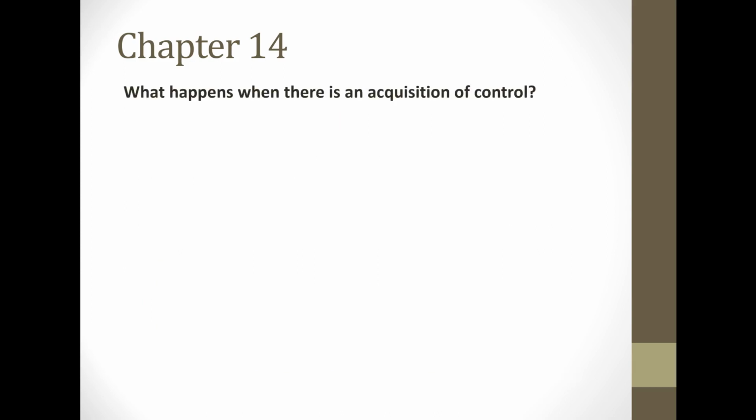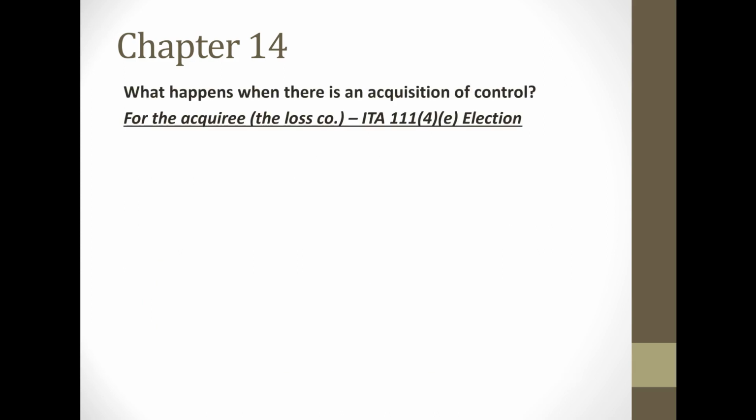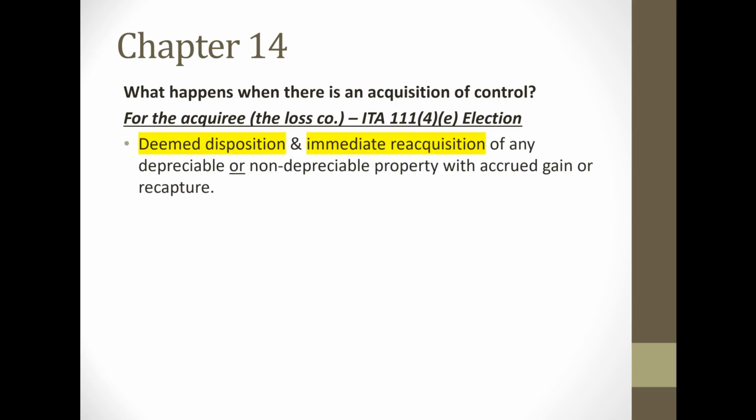Now, on the next slide, there's also an election that the acquiree could elect to follow, and this is under ITA 111(4)(e). Now, this election would allow for the deemed disposition and the immediate reacquisition on any depreciable or non-depreciable property where there's an accrued gain or potential recapture.